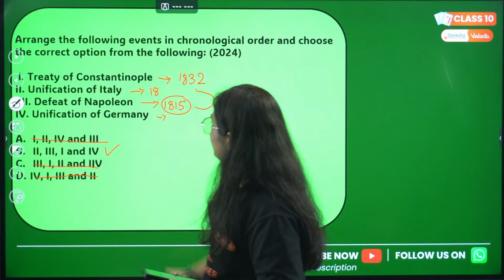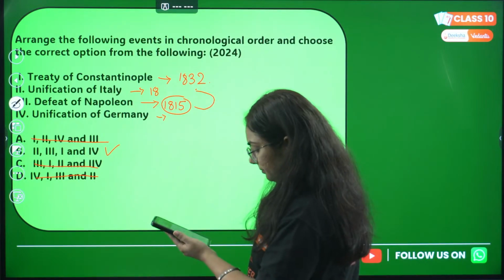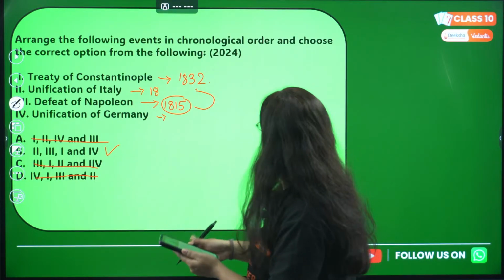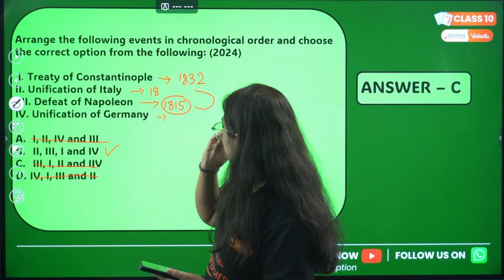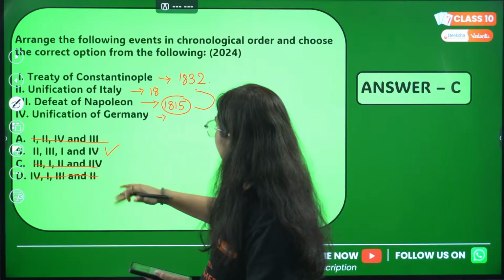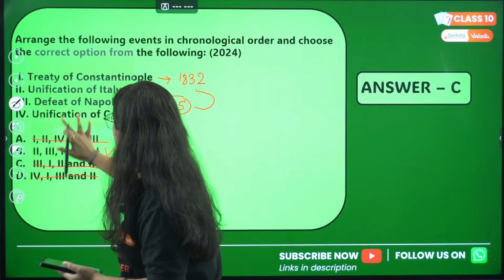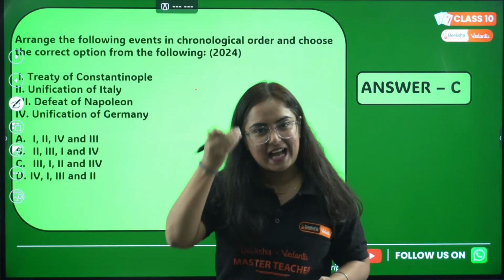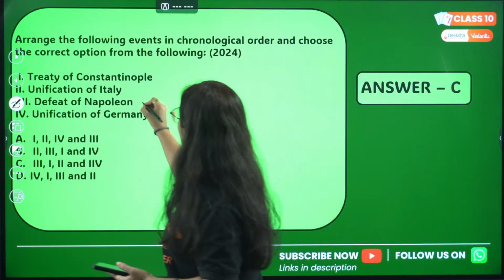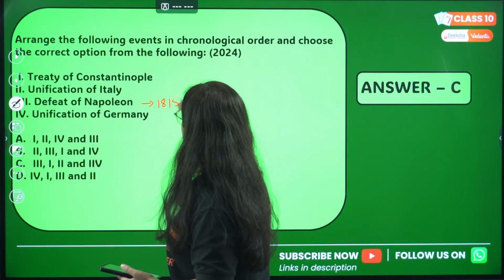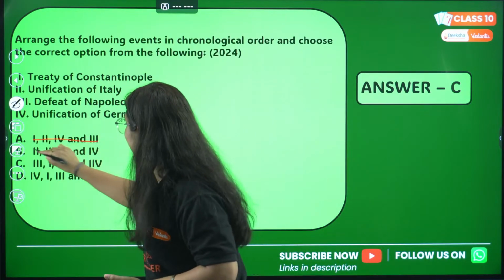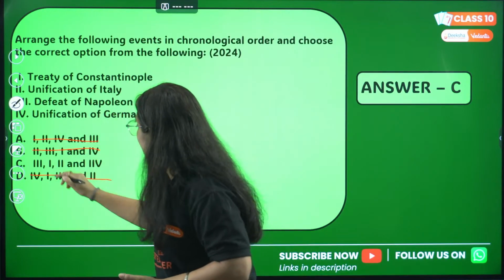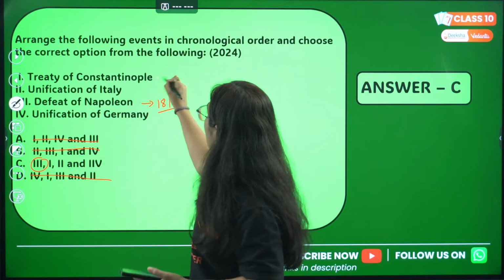Okay, some mistake is there. Wait. Okay, no, sorry. My bad. It's a mistake from my side. I just wrote 1850 as correct. So what will be the first one? Third will be the first one. My dear students, my mind went. Okay, 3. Then we'll talk about Constantinople.